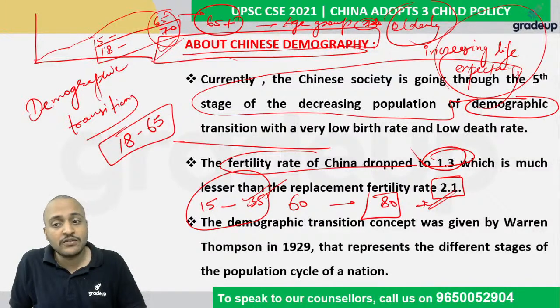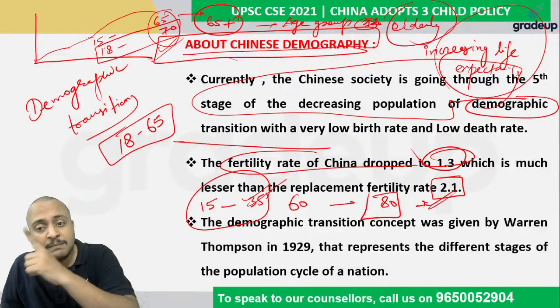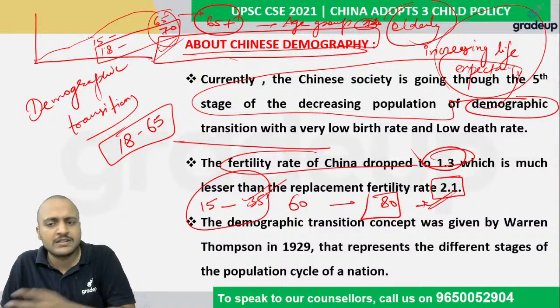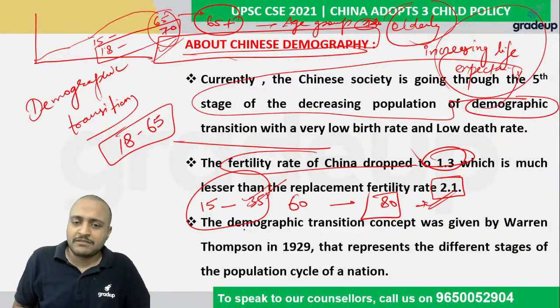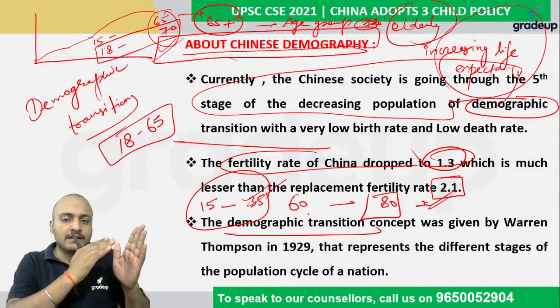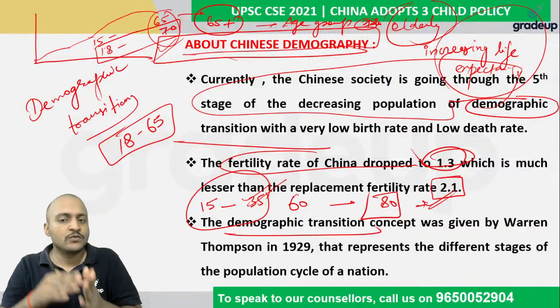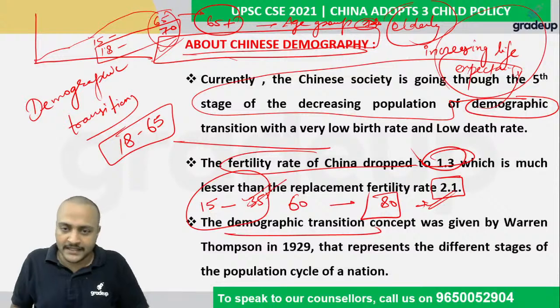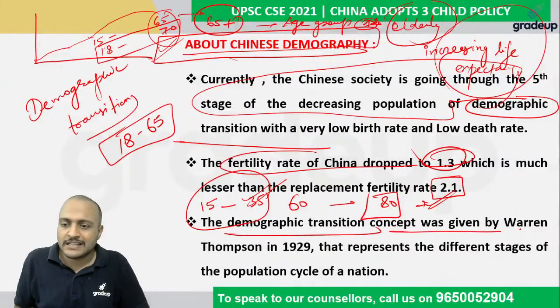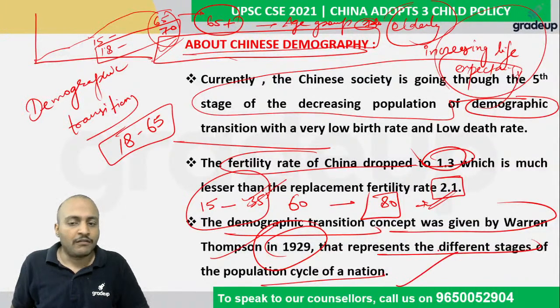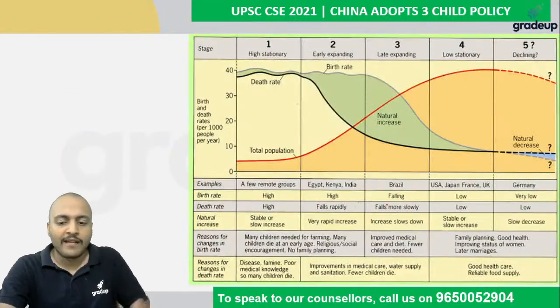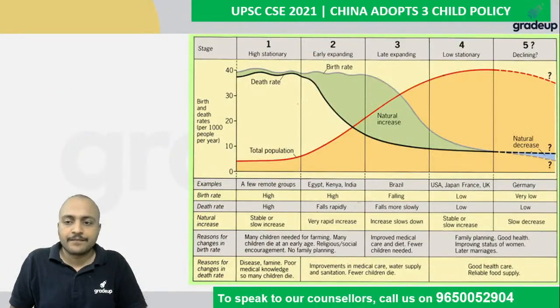So its population is going to decline, especially the young people, because they will not even be born. Got it? This concept of demographic transition, from newborns to teenagers to the working group to the retired, was given by Warren Thompson in 1929, and it represents the different stages of the population cycle of a nation. All right, so this is what I was talking about.